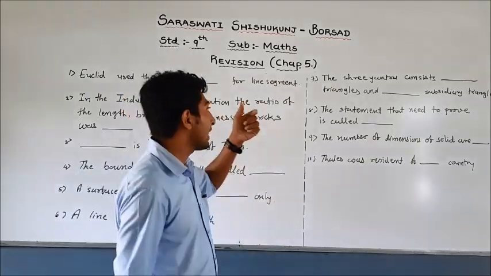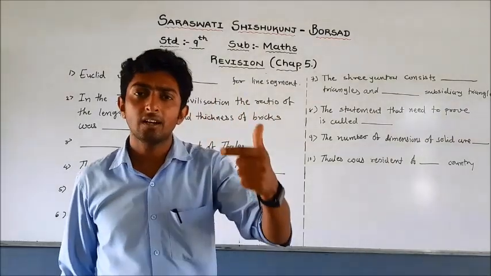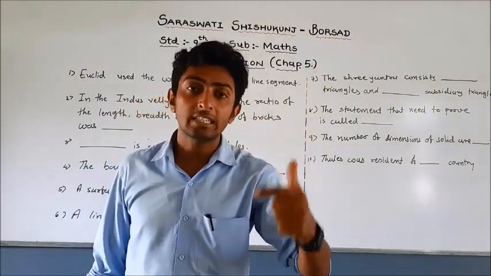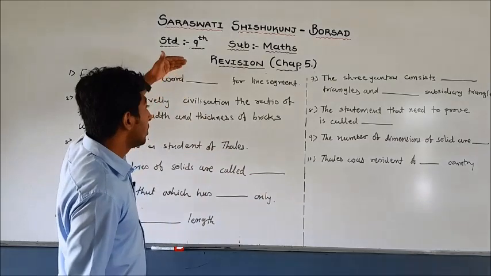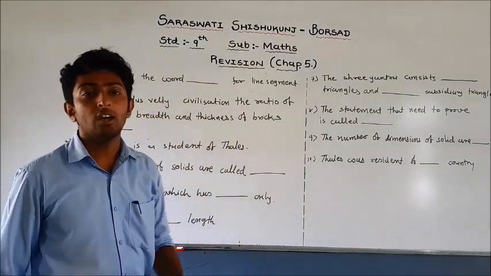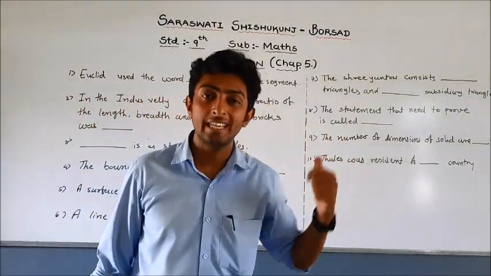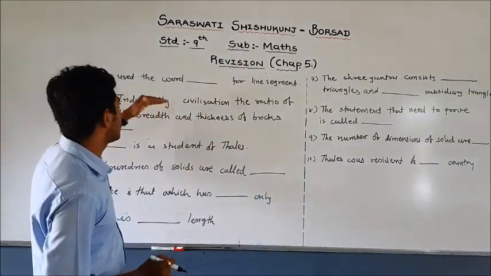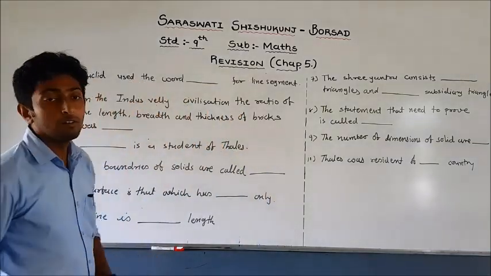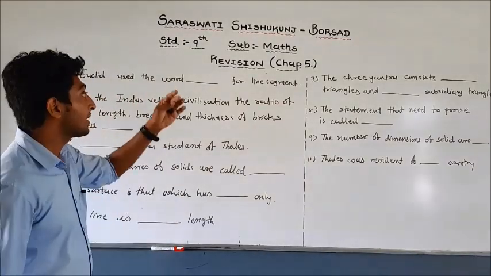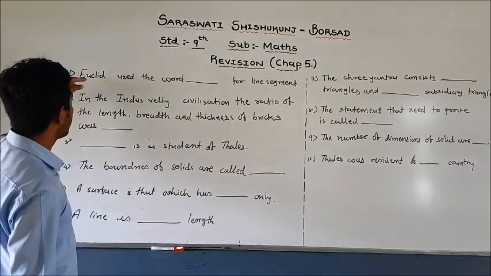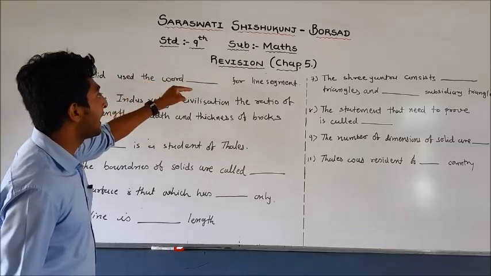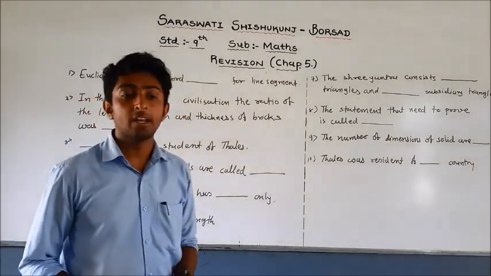If you understand the postulates and axioms, you can answer all the questions of chapter number 5 easily. So without wasting time, let us first solve the short questions of chapter number 5. First one: Euclid used the word blank for a line segment.